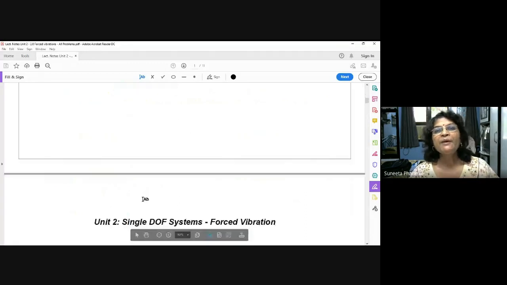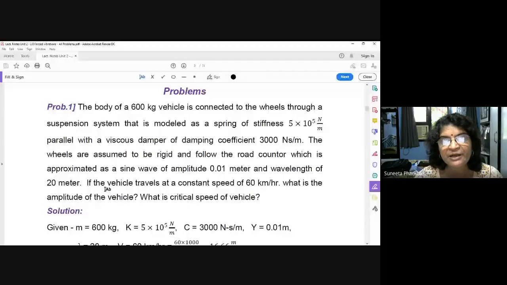So problem number 1. Simultaneously we will write down the given data. When I read the problem, immediately we will note the given data also. So that will save our time.